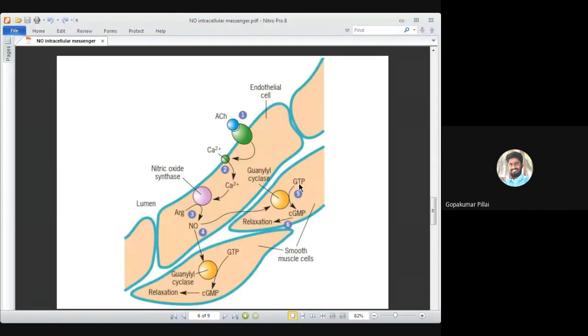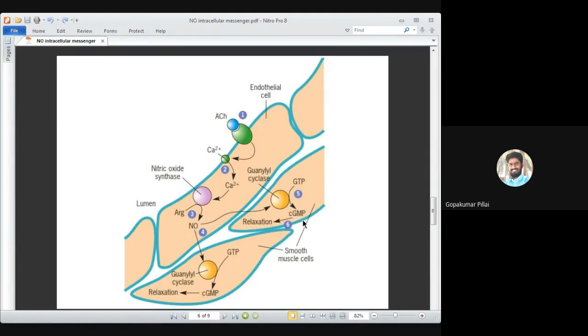The way you had adenylyl cyclase when we discussed GPCR, I told you there is an adenylyl cyclase which causes generation of cAMP from ATP. In the same way, guanylyl cyclase will help in production of cGMP from GTP. That is the fifth step. So in the fifth step, there is production of cGMP.